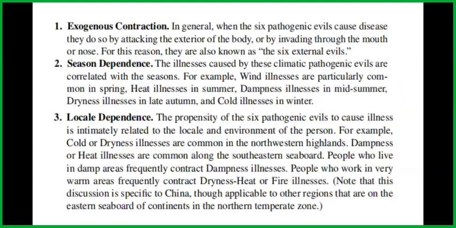Number three, local dependence. The propensity of the six pathogenic evils to cause illness is intimately related to the locale and environment of the person. For example, cold or dryness illnesses are common in the northwestern highlands. Dampness or heat illnesses are common along the southeastern seaboard. People who live in damp areas frequently contract dampness illnesses. People who work in very warm areas frequently contract dryness, heat, or fire illnesses. Note that this discussion is specific to China, though applicable to other regions that are on the eastern seaboard of continents in the northern temperate zone.